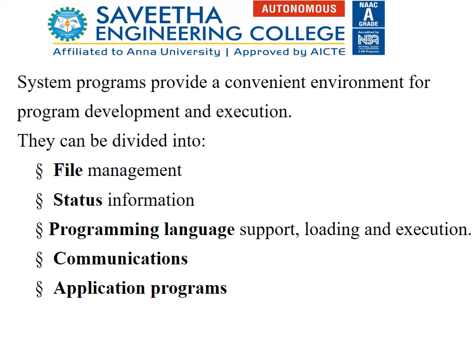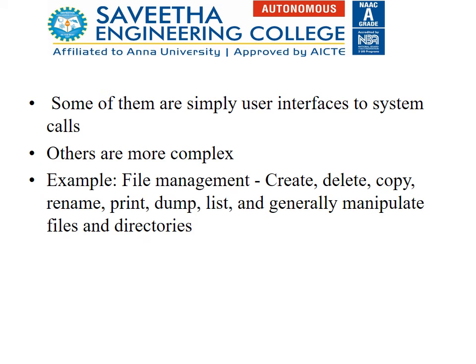In addition to that, system programs provide a convenient environment for program development and execution. They can be divided further into file management, status information, programming language support, loading and execution, communications, application programs and so on. Some of them are simply user interfaces to system calls. This is what we see in open and close system calls. Others are more complex.